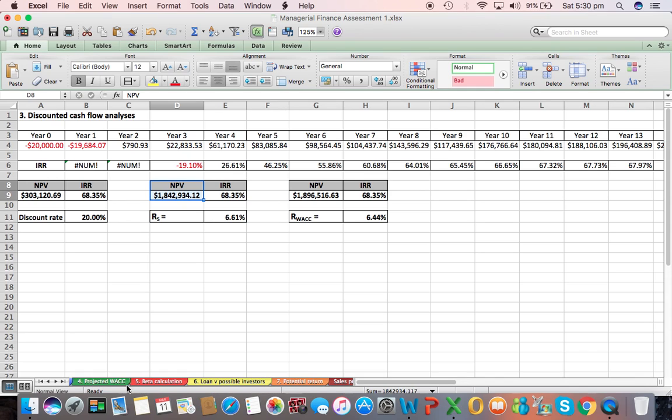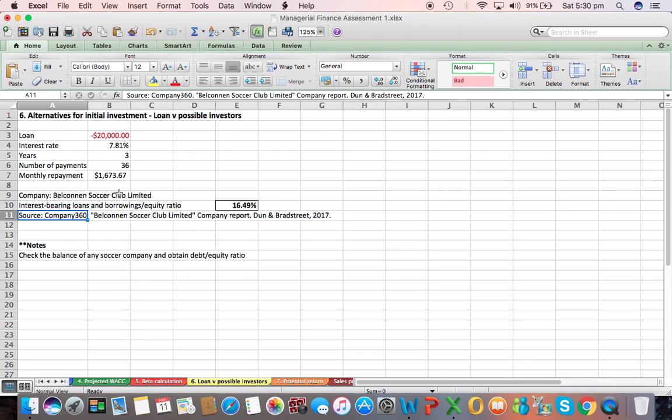After that, we just go and check alternatives for initial investment. So we gathered information about business loans in commercial banks and obtained interest rates and monthly repayments for a debt to calculate the efficient debt and equity ratio for our project. After that, we analyzed the balance sheet of this soccer company.